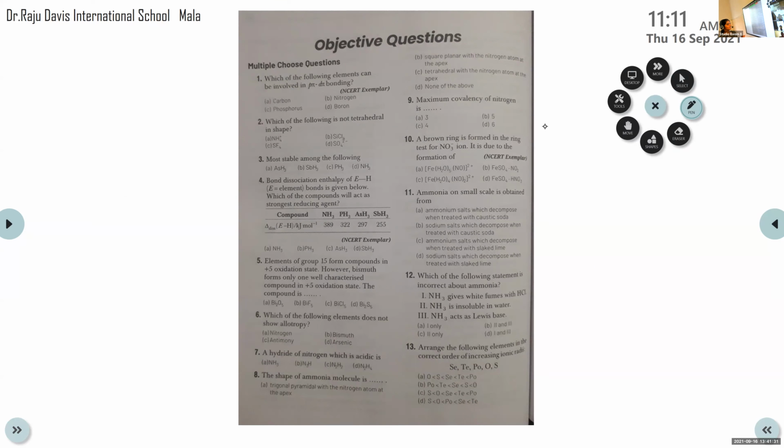Anna, can you tell me? Ma'am, is it nitrogen? P-pi d-pi bonding, so p orbital and d orbital are needed. So, elements in the first period do not come in this category.